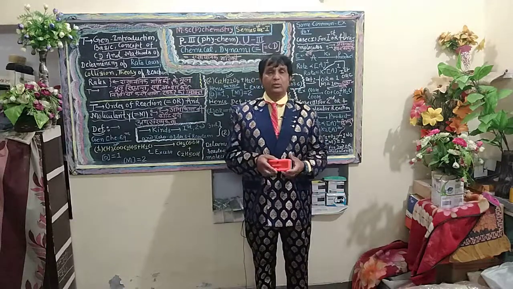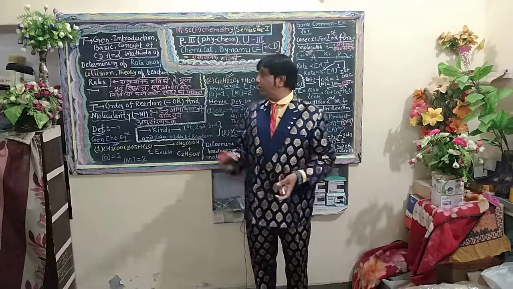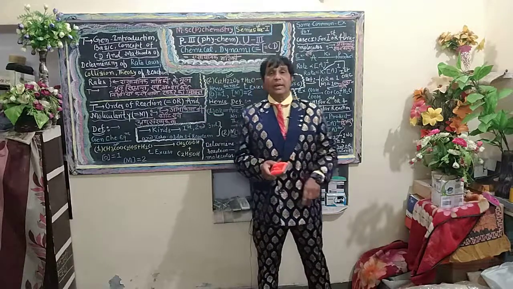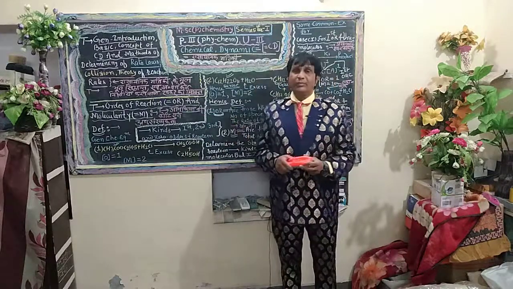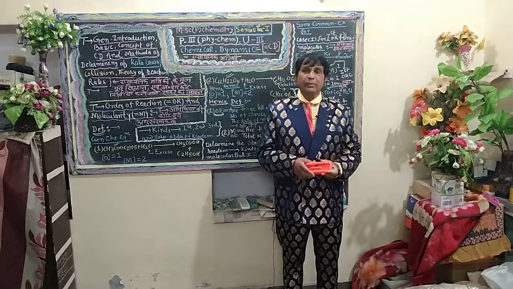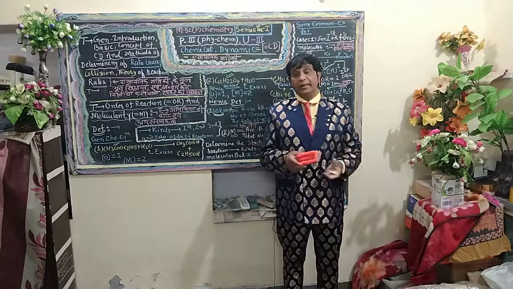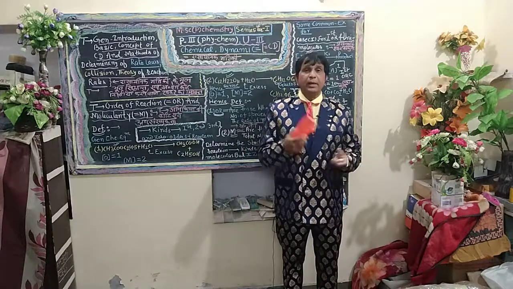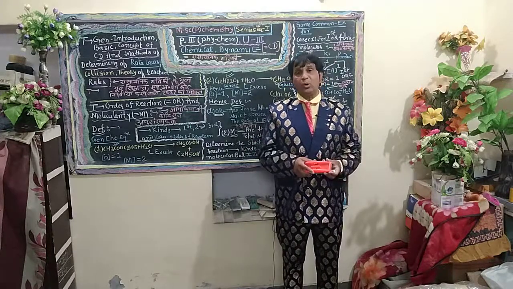In coming lectures tomorrow we will also deliver the typical and extended equations based on the zero order of reaction.